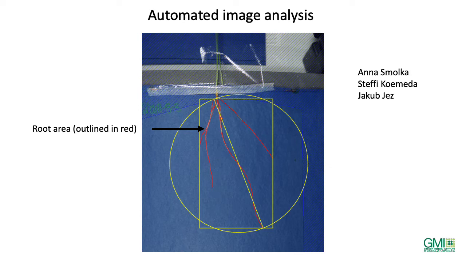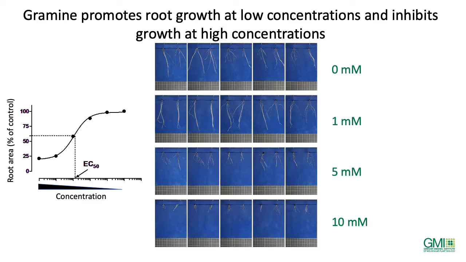So the root grows along this paper, and we can measure different root architecture traits. The caveat of this approach is, of course, that there is no natural soil environment in which we can study allelopathic effects. But still, what we can do is we can apply different chemicals such as gramine, shown here, in varying concentrations to determine the toxicity effect on these barley plants.